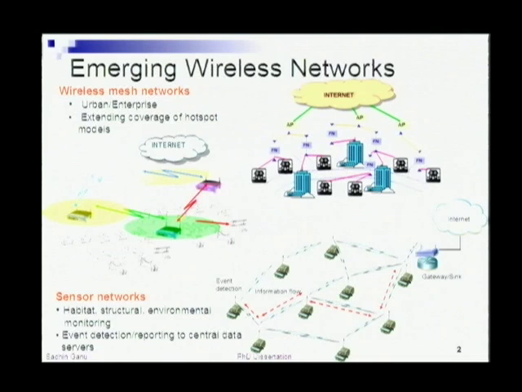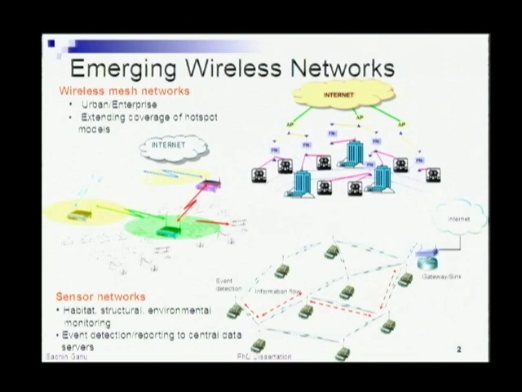If you look at emerging wireless networks, you see that there is basically a convergence from the typical hotspot based model, where you have a single access point serving many clients, to more and more multi-hop mesh network scenarios, deployed in outdoor communities as well as in indoor mesh networks. The idea is essentially to extend the coverage of the single hotspot based access point using multiple, if I can call them, repeaters or forwarding nodes.